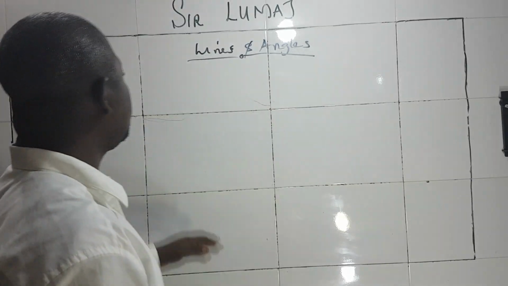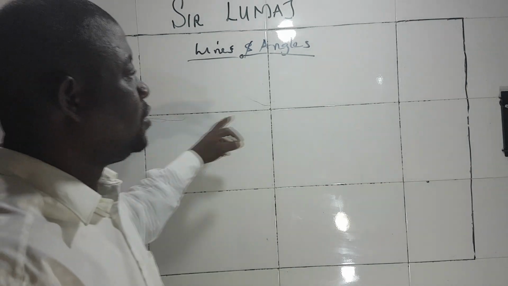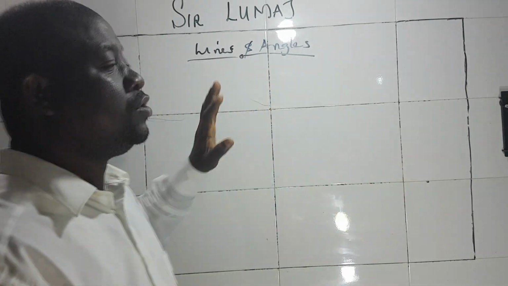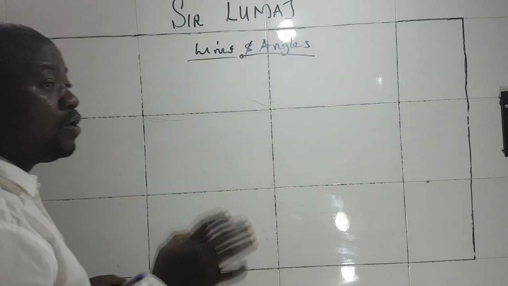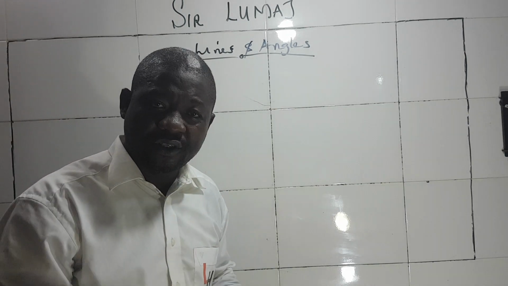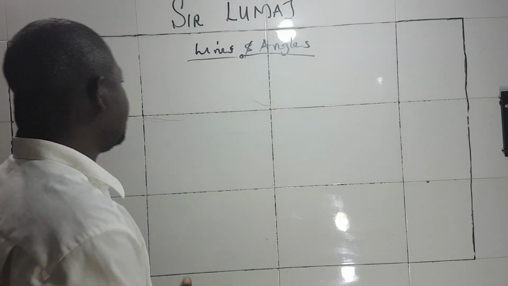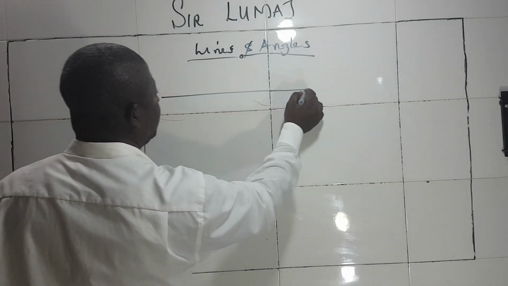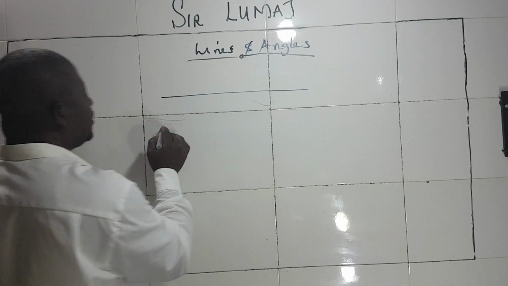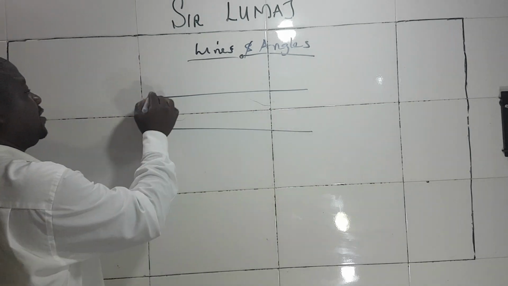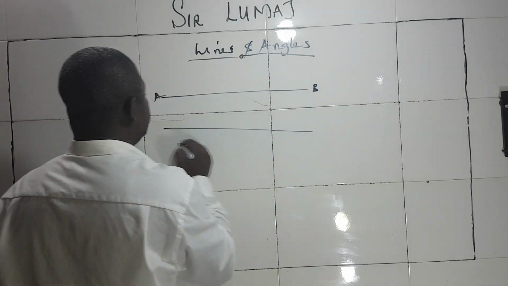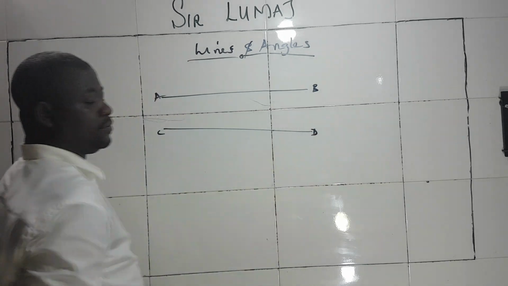Line. So lines will only be from one point to another point. So let's say an angle is formed when two lines meet. Look at it. This line A to B, this other line C to D.